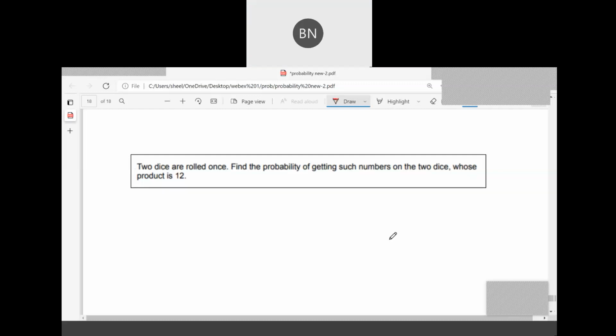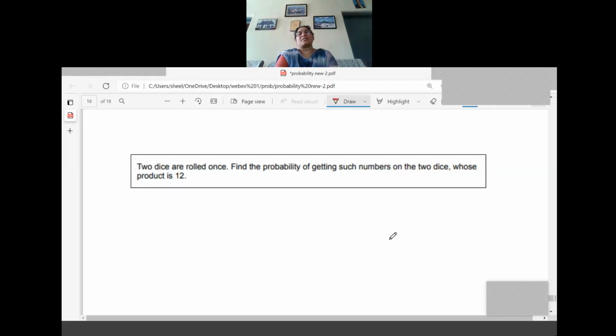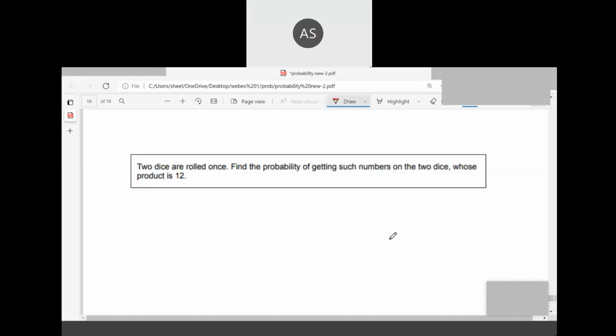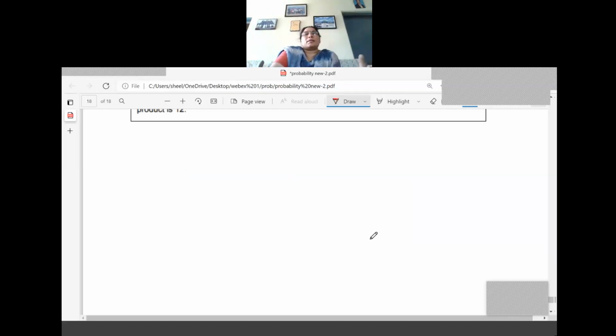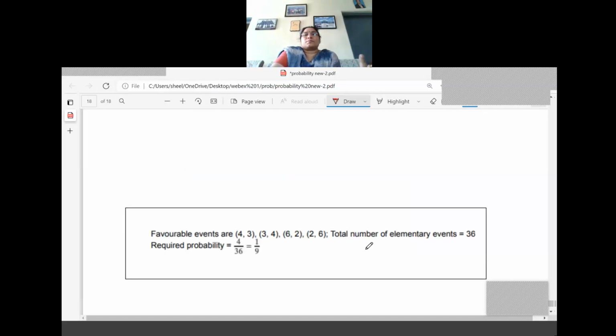Ma'am, how is 2 and 3 coming? 2 into 3 is 6 only, no? The product should be 12. 2 into 6 is 12, and 4 into 3 is 12. One is 4, another is 3; 4 and 3, 3 and 4. Interchange: 2 and 6, and then 6 and 2. Any other? No, ma'am. Only 4, so 4 by 36.